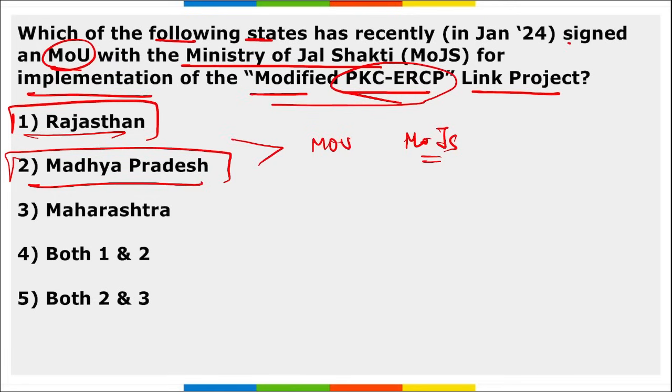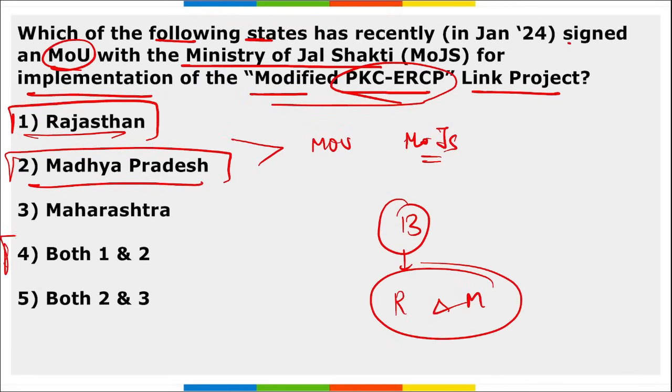Next, this link project is proposed to provide drinking and industrial water to 13 districts of Rajasthan and Madhya Pradesh combined. So right option here becomes option 4.